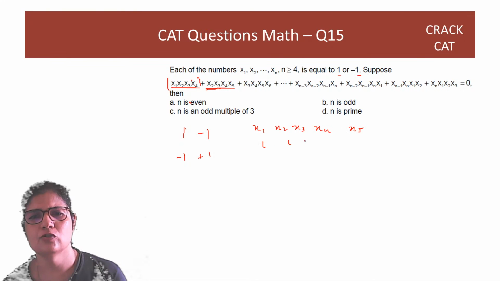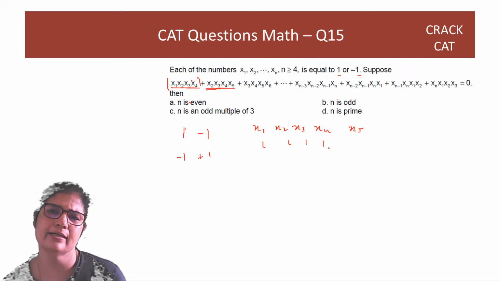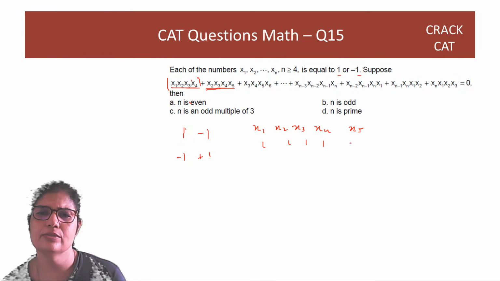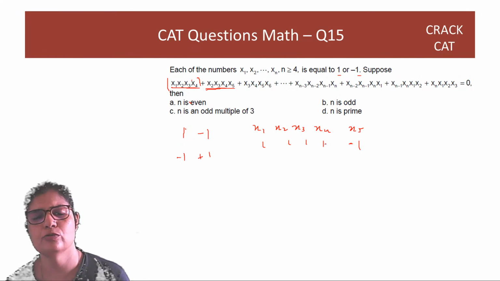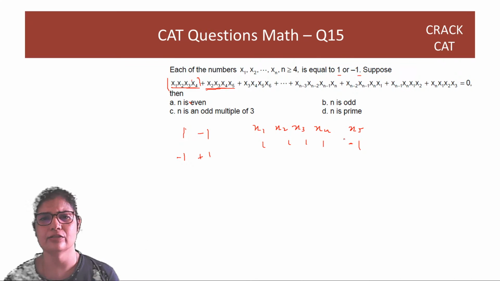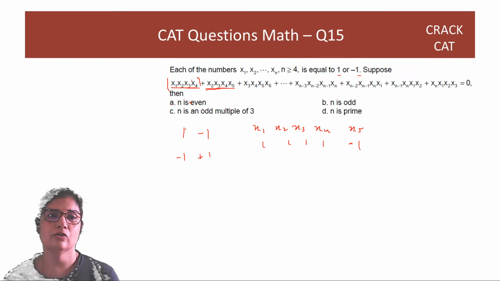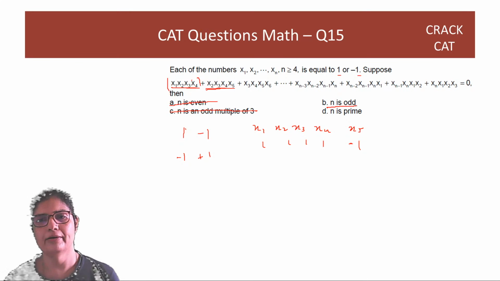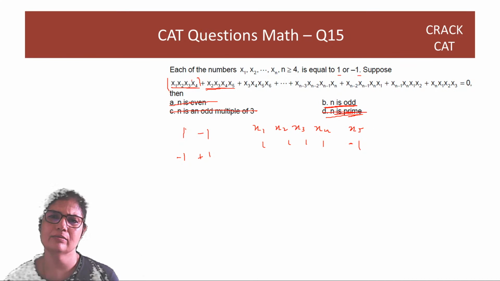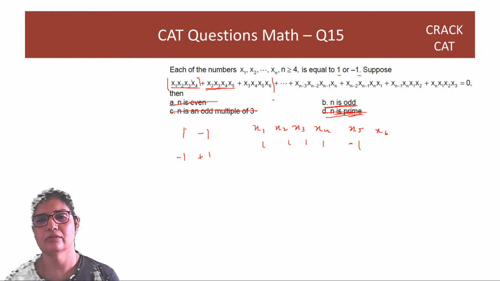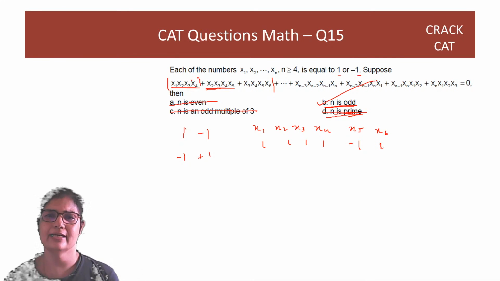Let's say we take all of these to be 1. So the first product will come to 1. And then you say, this minus 5, so the second product becomes minus 1. They'll cancel each other out. So 5 is allowed. So n even is not necessary. Odd multiple of 3 is not necessary. n is odd. n is prime. That will be true with any odd number. So if you go to x6, again you will have 3 terms. But with x7, again some cancellation can take place. Right? So answer is n is odd.